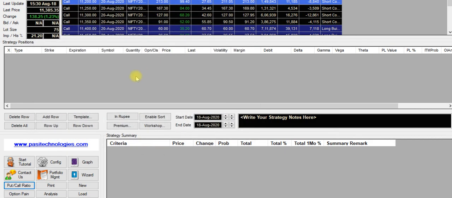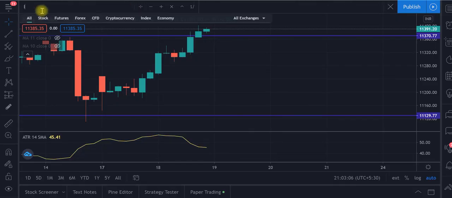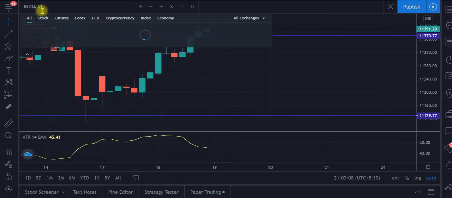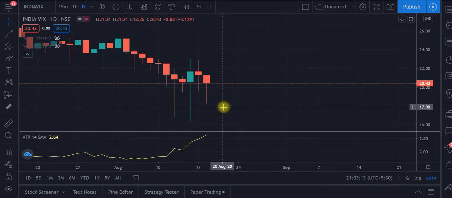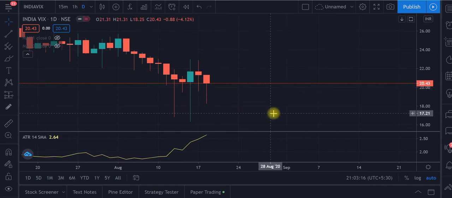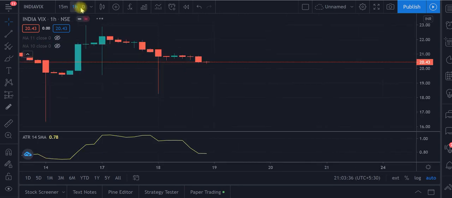Now let's see where the India VIX is, which also plays a very important role in determining the volatility of the market. Let's see, that's the daily VIX. Yes, the VIX is near 20. The more the VIX is near 20, the more we can expect the market to be in a very stable condition. So there is no fear in the market, so we can expect a bullish market in coming days. I'm not saying tomorrow only we'll see a very good bullish move, but yes, if the VIX remains in this range, we can expect a good up move in the market.